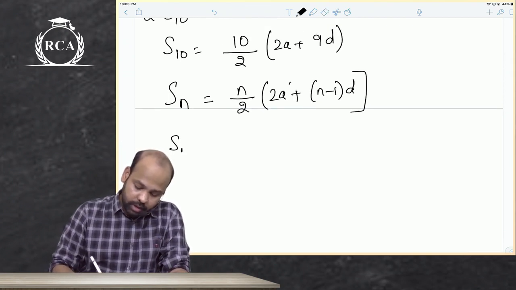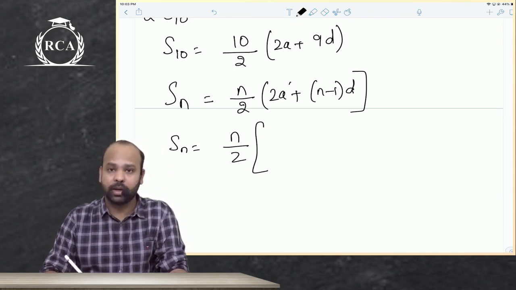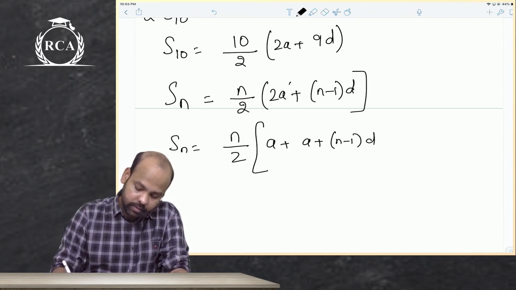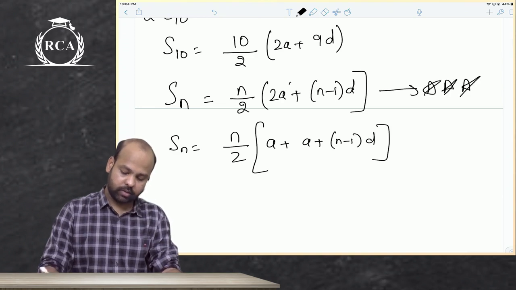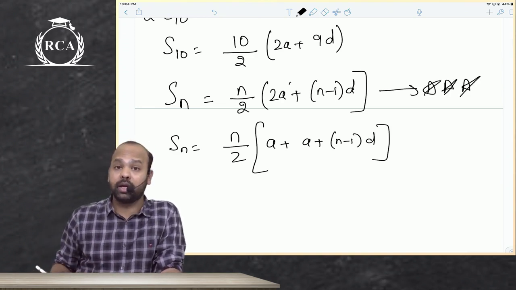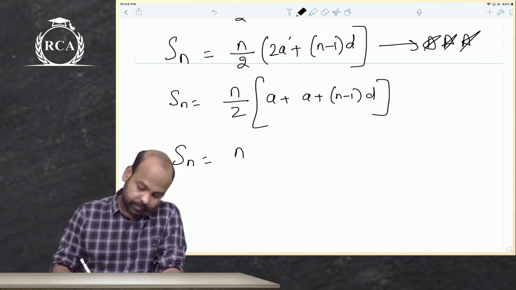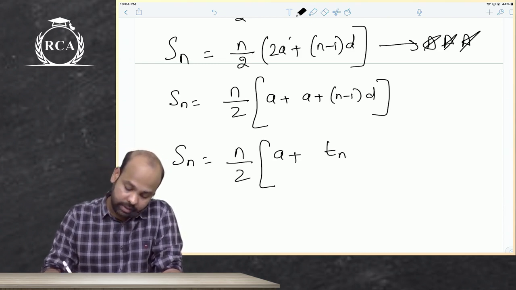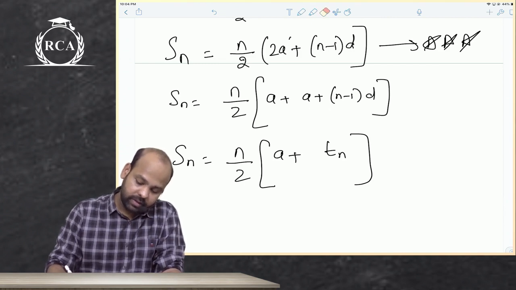One more important thing, guys. I can also write sum to n terms as, can I write 2a as a plus a? Yes. This is the important formula. Can I write 2a as a plus a? Undoubtedly, sir. Can I write a plus n minus 1 into d as the nth term? Isn't this the nth term, guys?